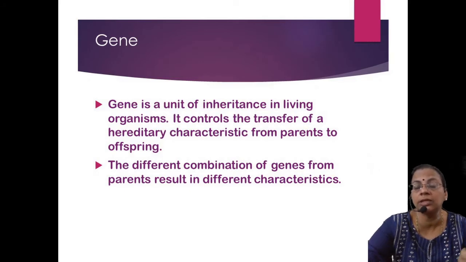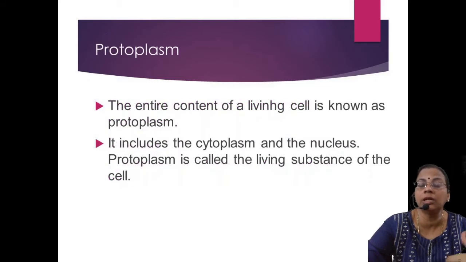In each and every cell of your body there are approximately 30,000 genes. Each gene regulates a particular characteristic. 50% of the genes you inherit from your father, 50% from your mother. These genes regulate all the characteristics. So what you are is the sum total of the genes present in your body.